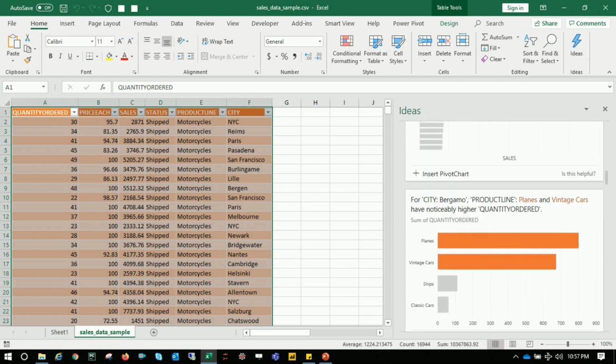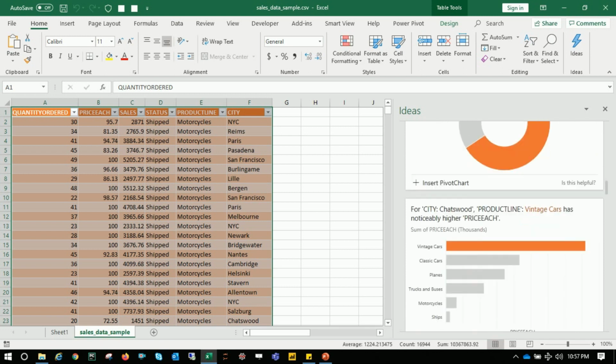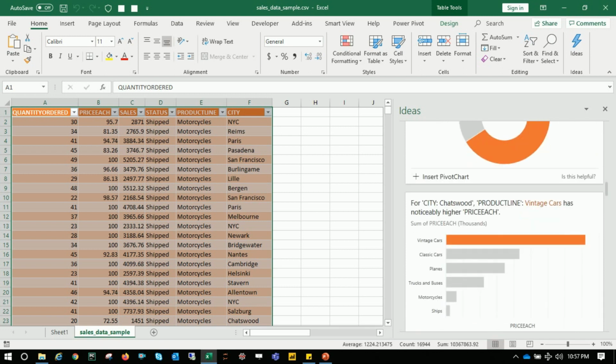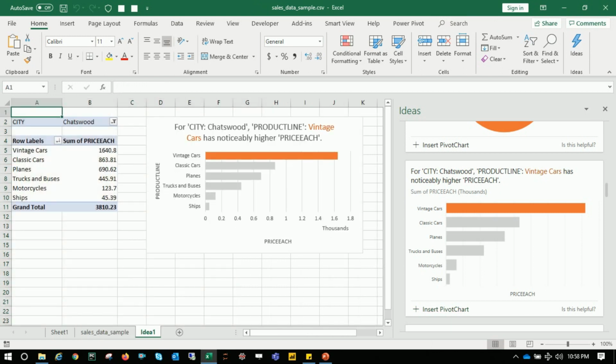So what makes this special? Whatever we need, it analyzes the data and gives the output. If we are interested in any one of these, let's say this particular chart, and I have to bring it to Excel, I don't have to go ahead and do a pivot table or a pivot chart and select the graph. If you scroll down here, in each and every item you will see Insert Pivot Chart. I'll click on this, and there you go.